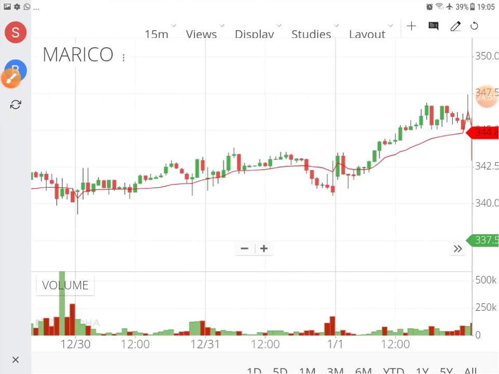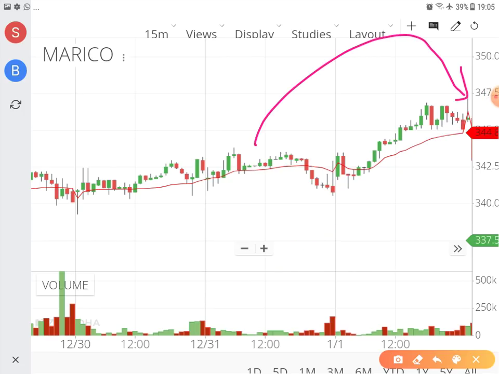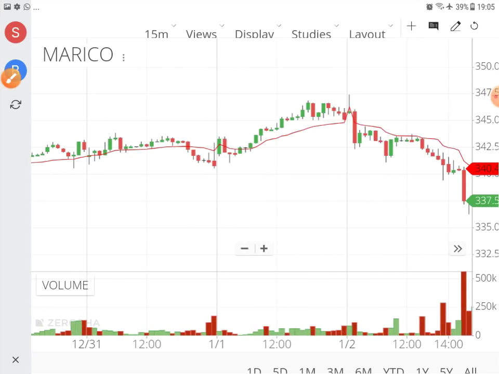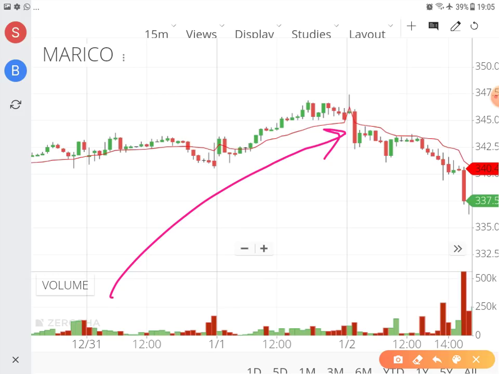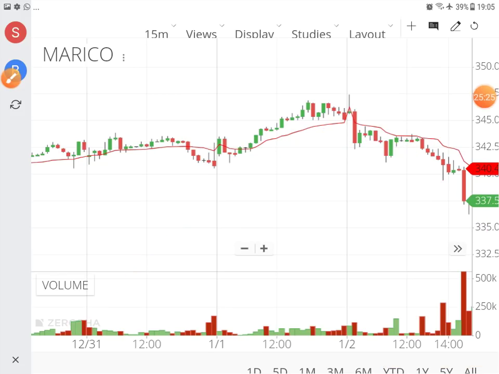I'll explain this with an example. This is the candle I'm talking about. You can find that this candle has a long wick here. You can see this candle is a kind of inverted hammer candle. So sellers are heavy, so you can understand the trend has reversed, and you just have to confirm it with the next candle that is being formed. Let's see what the next candle is. The next candle gives me a clear-cut indication: this is a red candle, the closing price is below VWAP, and the stock zooms down. So this is how you confirm.